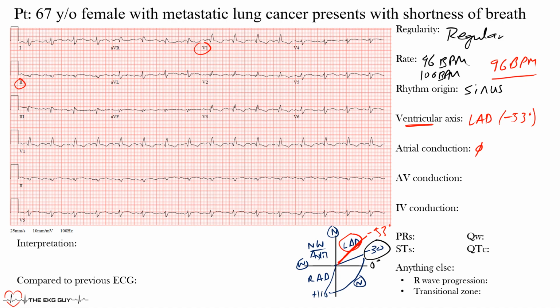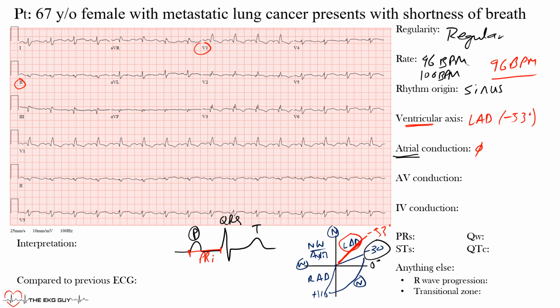Okay, in AV conduction, a big portion of it is the PR interval. And just to go through this again, remember our P wave, our QRS complex, and our T wave. The P wave, we looked for atrial conduction problems. The PR interval is from this way until this portion, and this is where we're looking at AV conduction. So AV conduction is our PR interval. That tends to be where we see any issues.